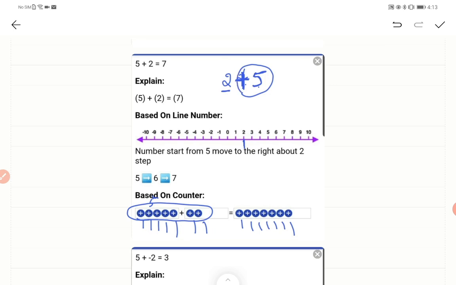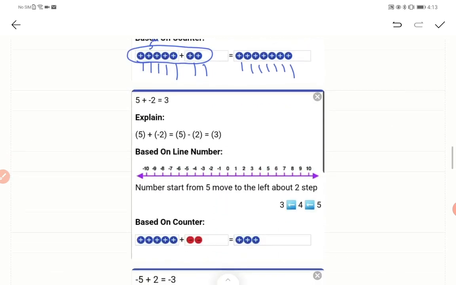So for plus, what you'll do? You will move towards the right. So move towards the right how much? 5 times. So 1, 2, 3, 4, 5. So we have come till 7. So 7 is your answer. Okay, let's move to the next.